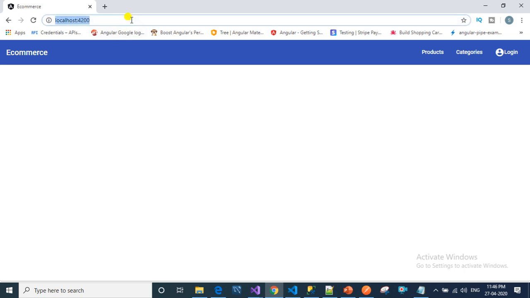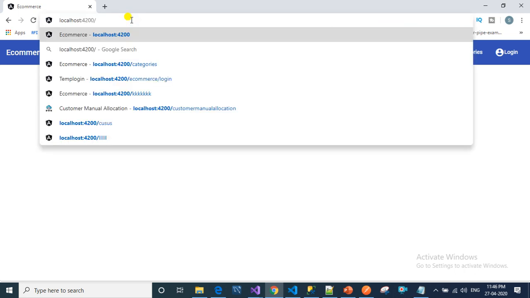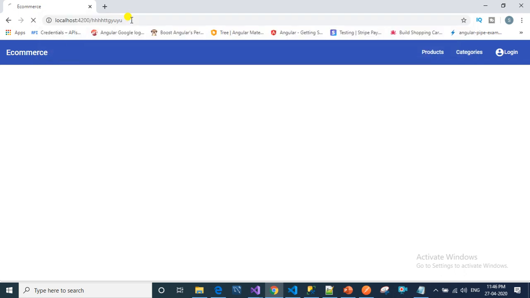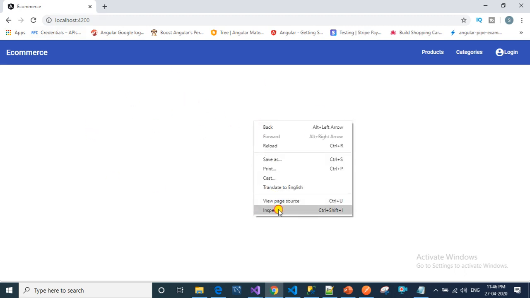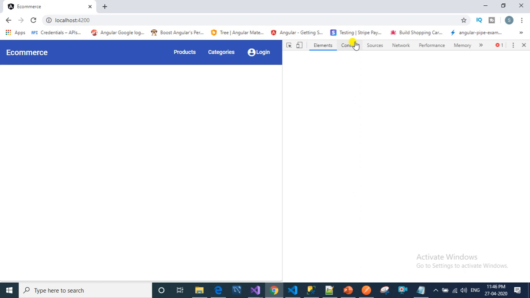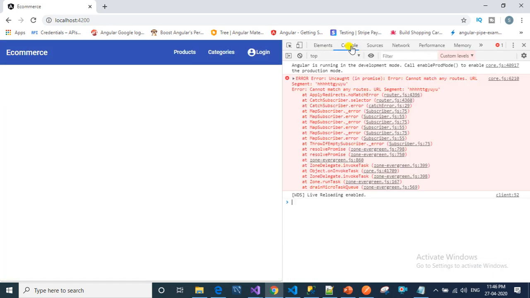So you can see here, I'm a random user and I want to navigate to any other path like this. So if user wants to navigate to this path, what will happen? You can see nothing happens here, but the application is throwing an error. Application is throwing an error, cannot match any routes URL segment like this.